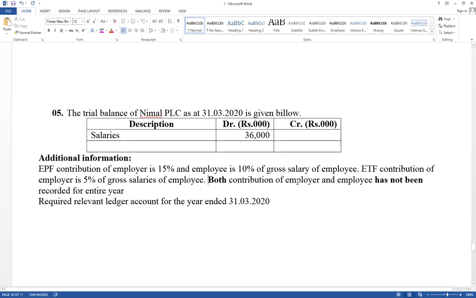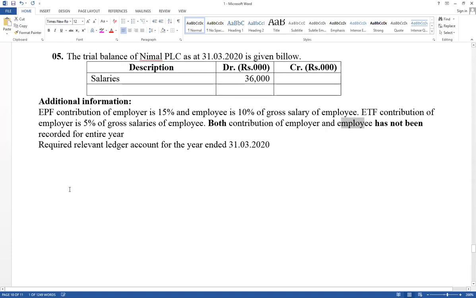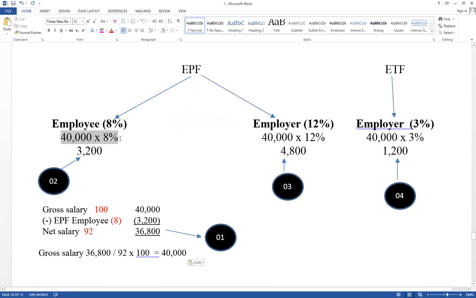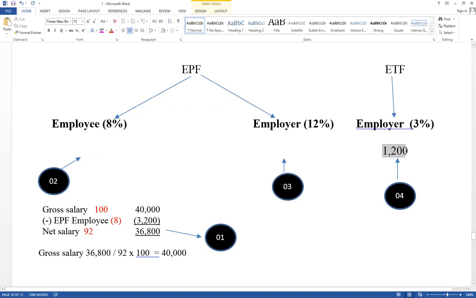How to decide that the contribution of employee has not been recorded? Only the contribution of employee, think about it. Its effect on the salary account: the contribution of employee has not been recorded. Therefore the trial balance shows net salary. Think about the percentage. First, prepare the working like that. EPF is divided into 2 parts, employee contribution as well as employer contribution. Think about the percentage also.